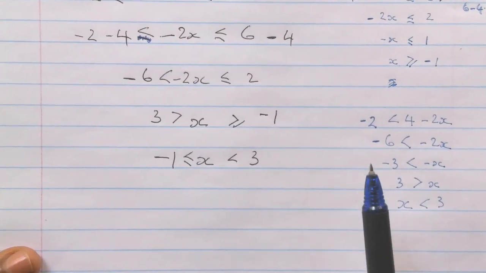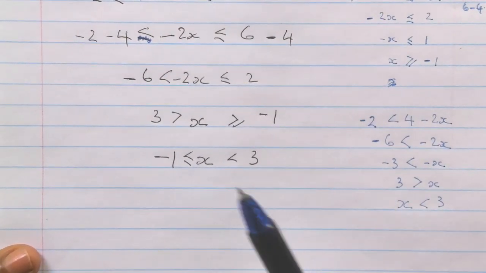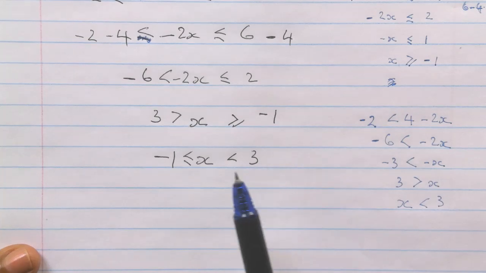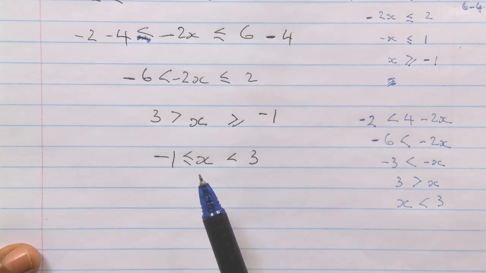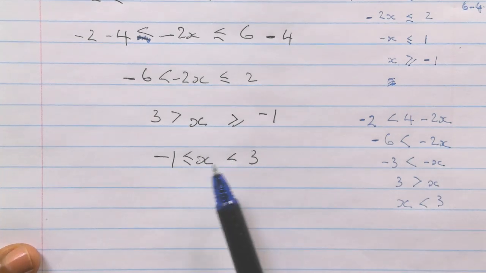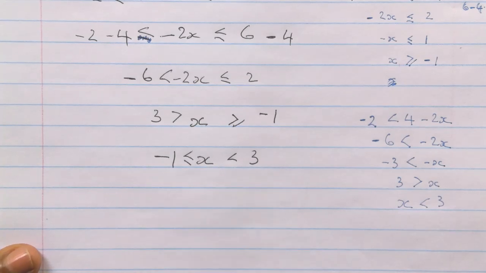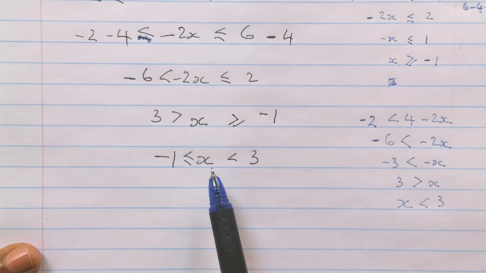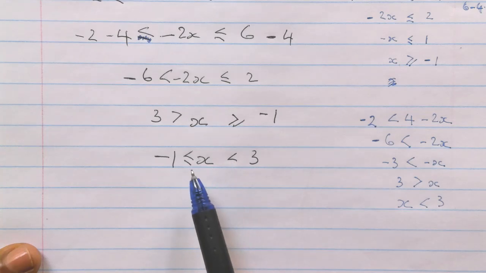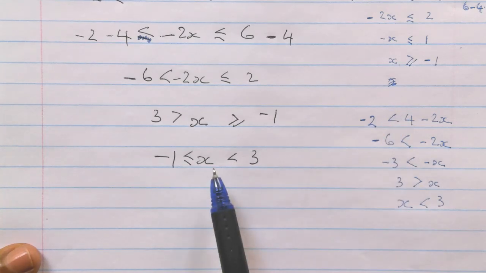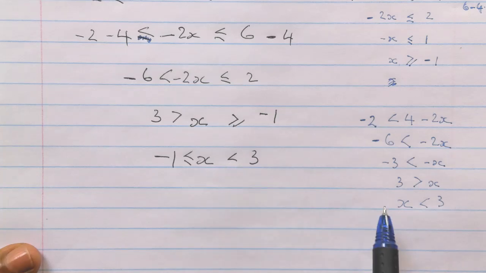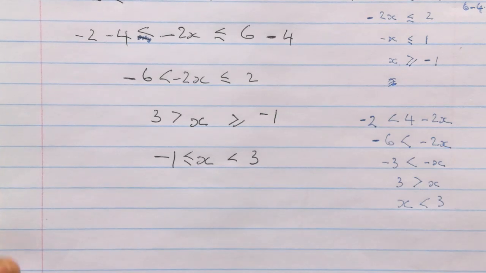But what is important is that when you write your final solution, you must state that it is an inclusive expression of an inequality. So you put it inside your inequality sign. X is greater than negative 1, and then x is less than 3. Otherwise you lose your mark.